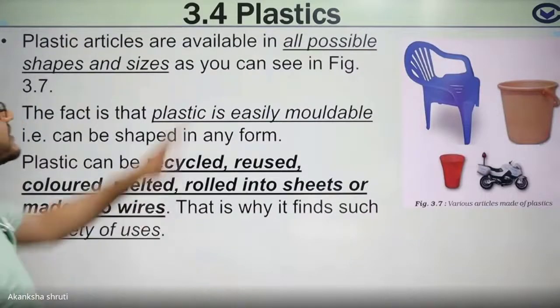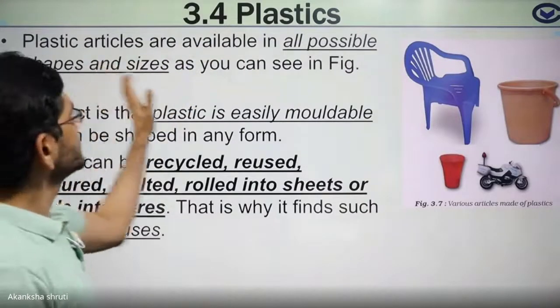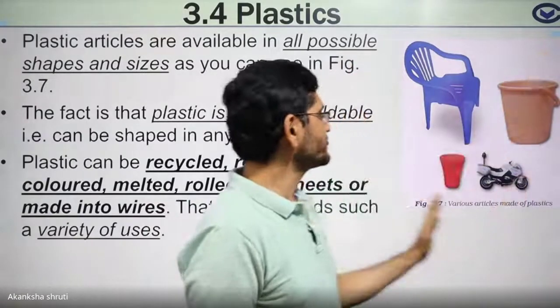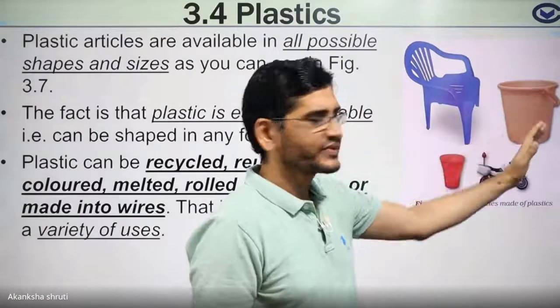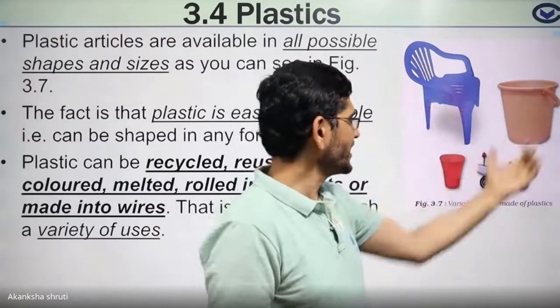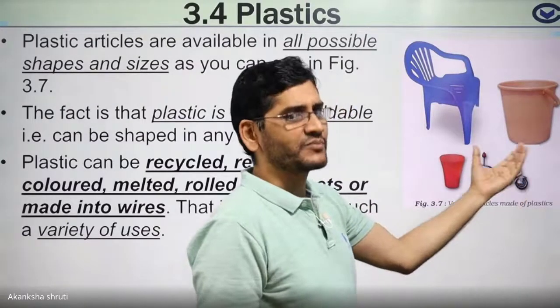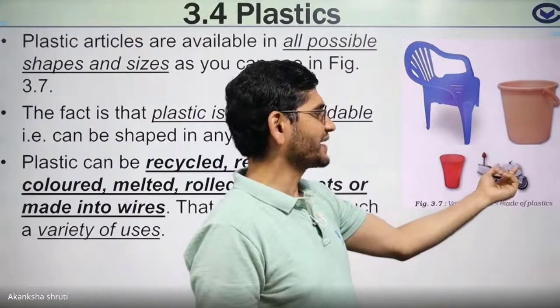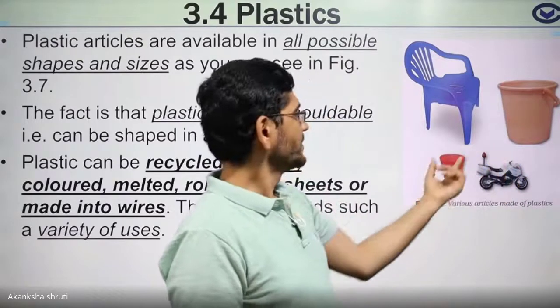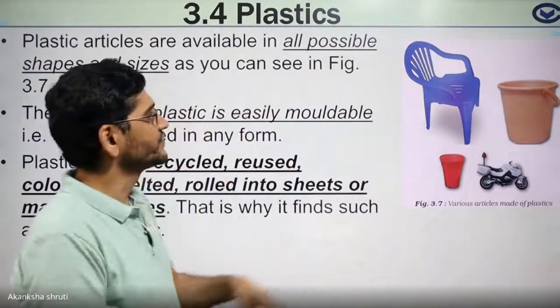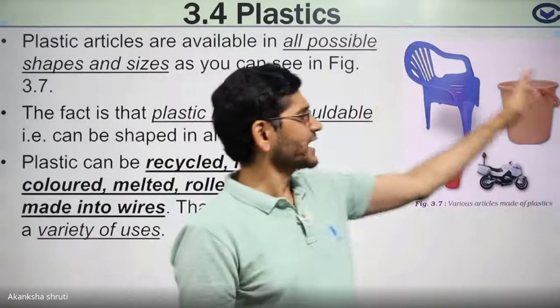Students, these plastics are used for making various useful items for our daily life, even the chair, bucket, toys, or even the car, means some parts of the car or vehicle, this bucket or the glass. So these various items can be prepared.